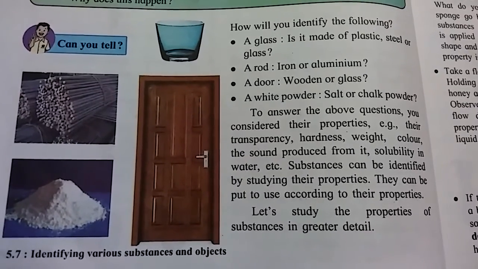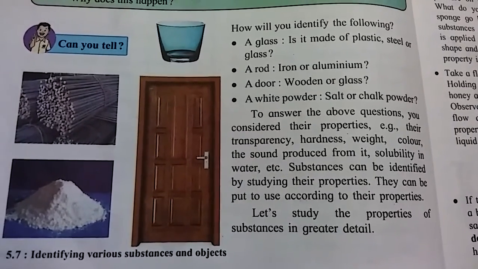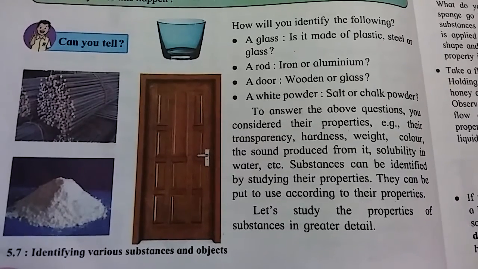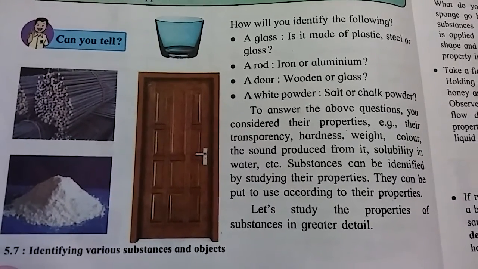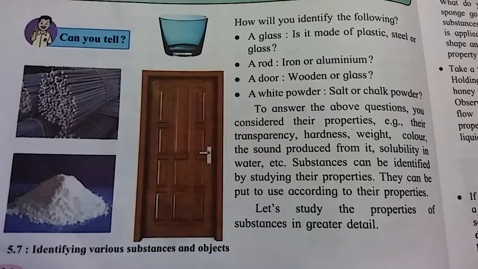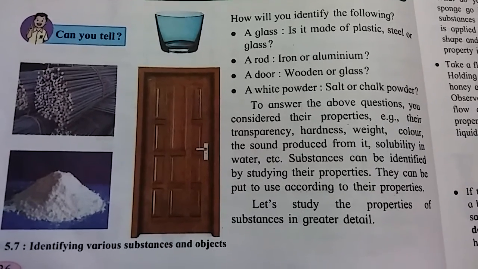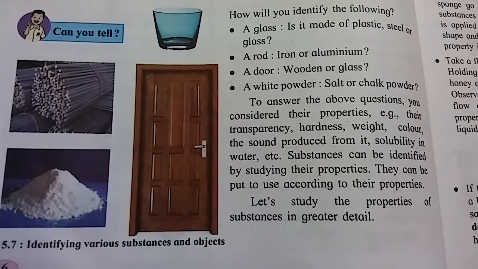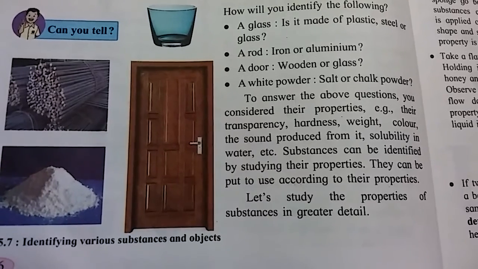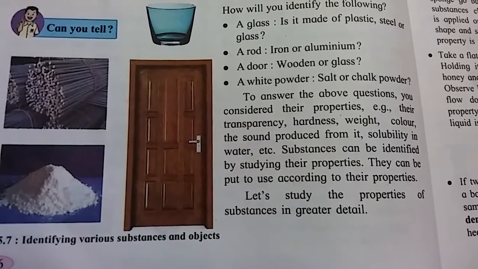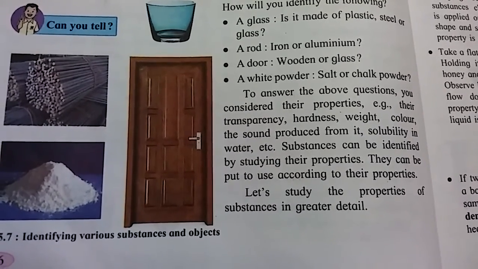To identify whether the powder is salt or chalk, perform a small experiment. Take some powder in a glass and add water to it. If the powder dissolves in water, then it is salt. If it is not dissolved in water, then it must be chalk powder.